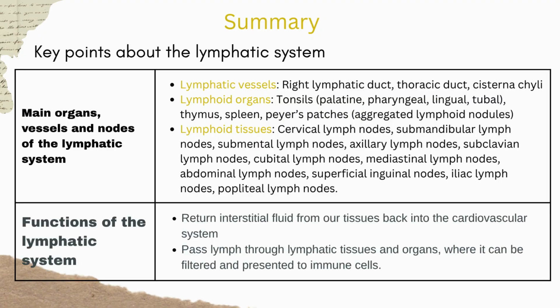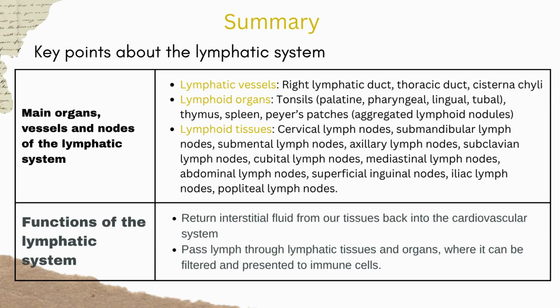Moving on to the next section, let's look at the key points about the lymphatic system, focusing on its organs, nodes, and functions. First, let's explore the main organs, vessels and nodes of the lymphatic system. Lymphatic vessels: right lymphatic duct, thoracic duct, cisterna chyli. Lymphoid organs: tonsils (palatine, pharyngeal, lingual, tubal), thymus, spleen, Peyer's patches, aggregated lymphoid nodules.